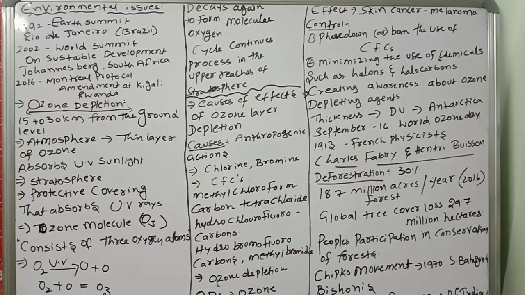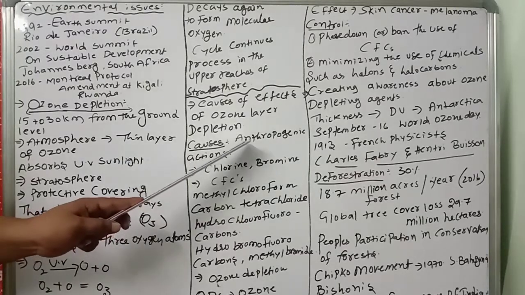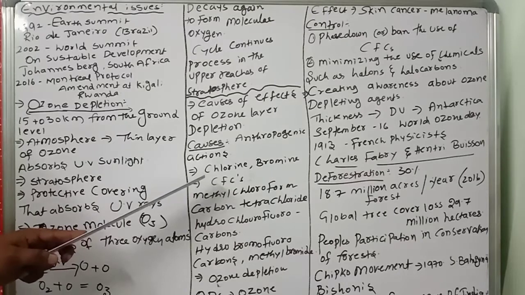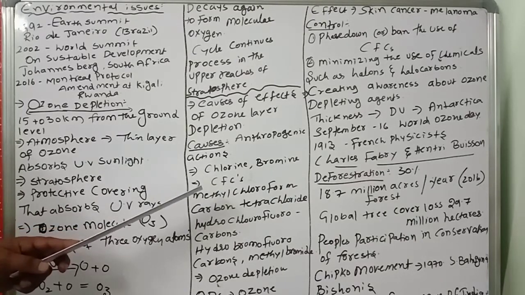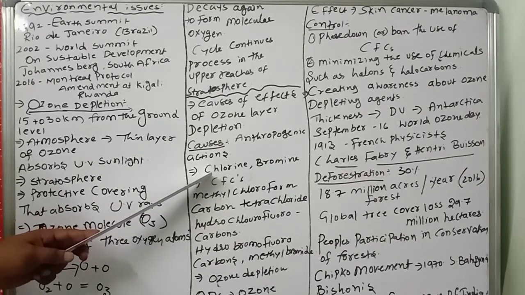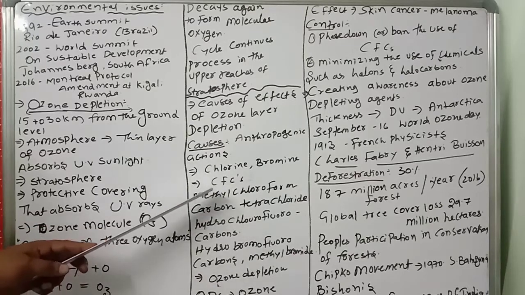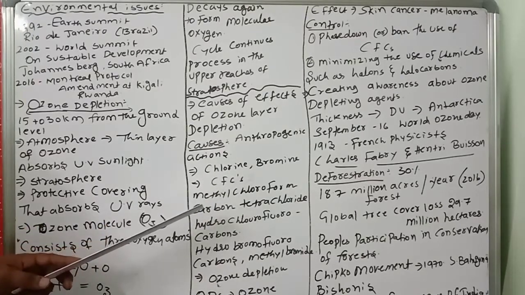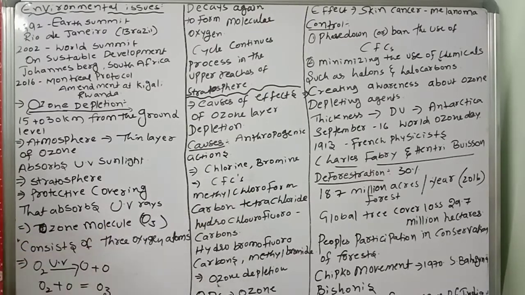Observe very carefully. One by one we are going to discuss. The first one: ozone layer depletion mainly occurs by anthropogenic actions, man-made activities, mainly the excessive release of chlorine and bromine from man-made compounds such as chlorofluorocarbons.